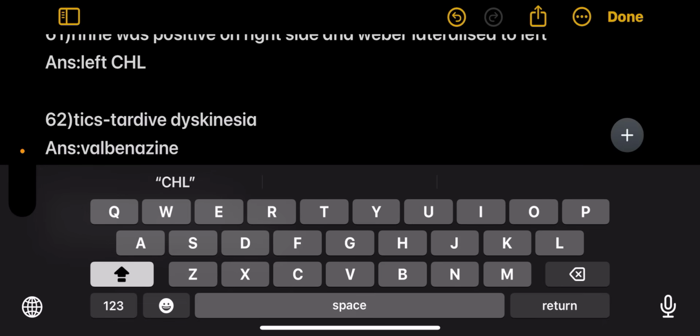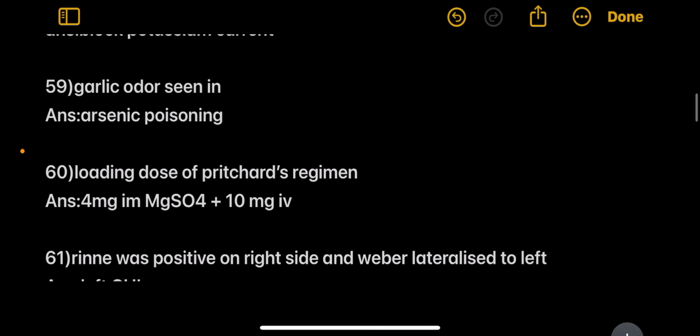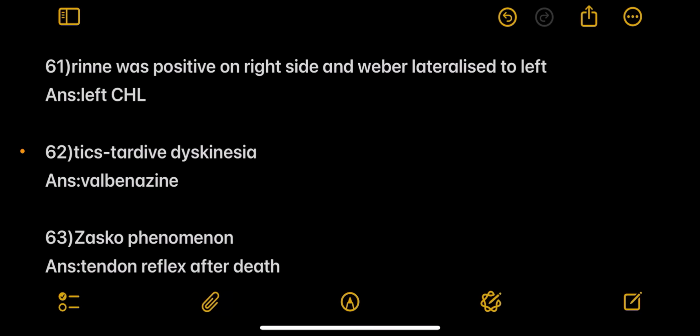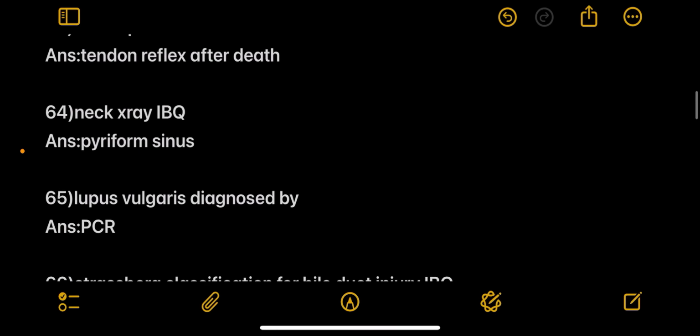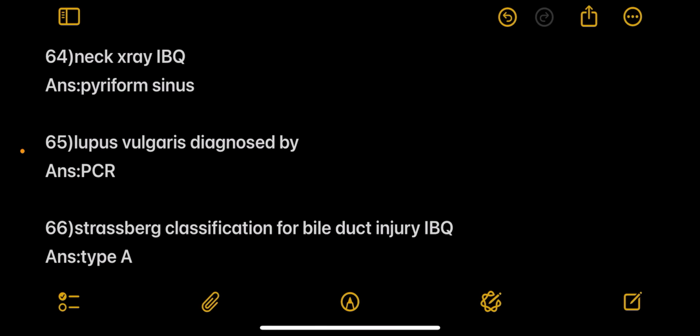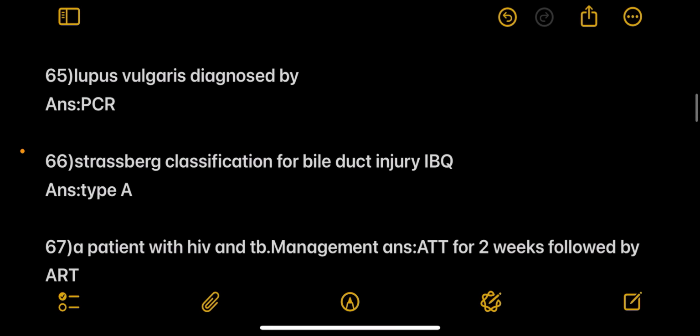Next question, tics, tardive dyskinesia. Answer is valbenazine. Next, Zasco phenomenon, tendon reflex after death. Next, neck x-ray, IBQ. Answer is pyriform sinus. Next, lupus vulgaris is diagnosed by, answer PCR.